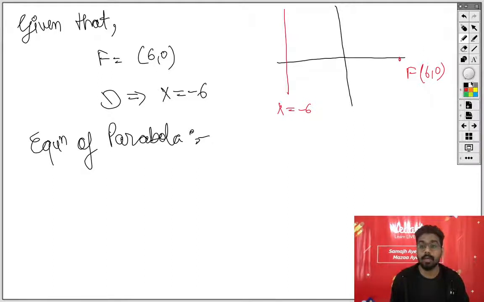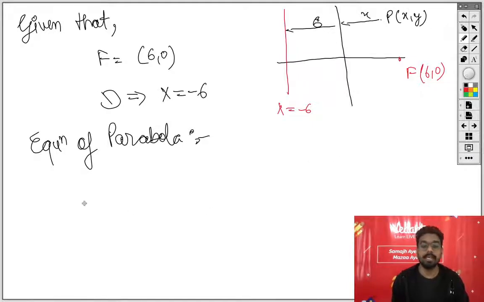Okay, so what exactly it will be? What is the standard form in such a case? You will write down. Okay, or what you can do is do the same thing. You can mention that this is x, this length is 6.